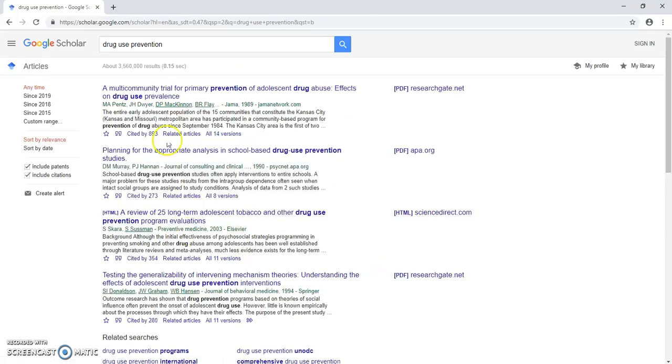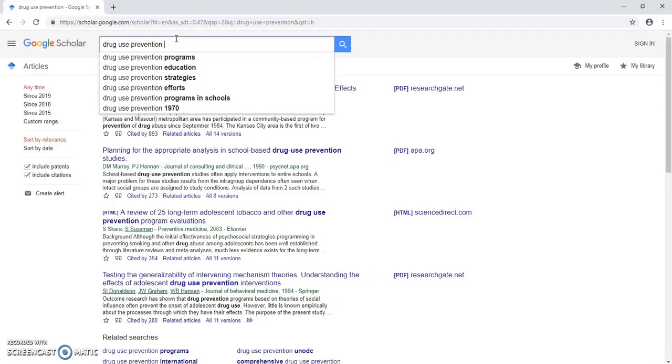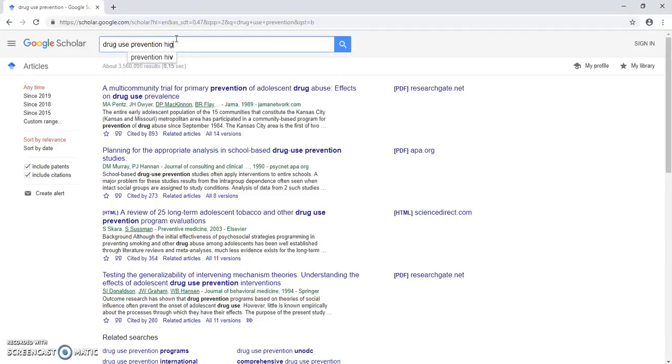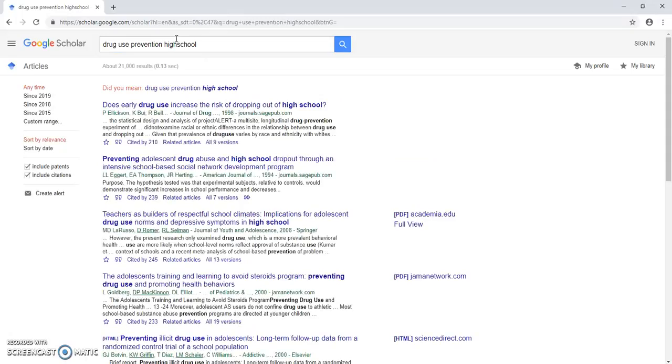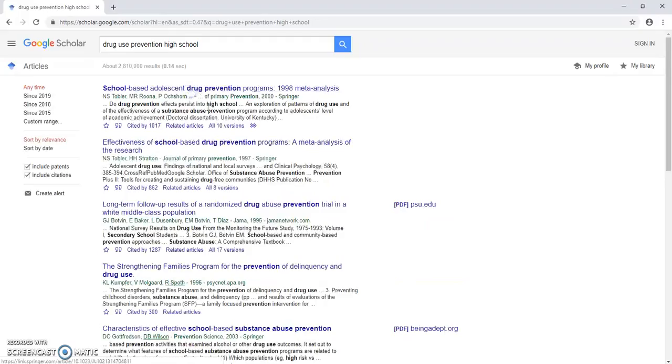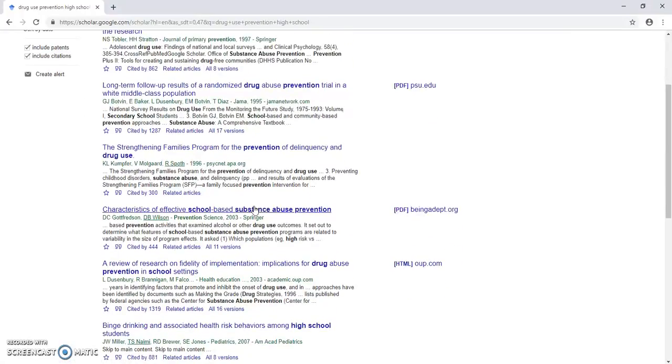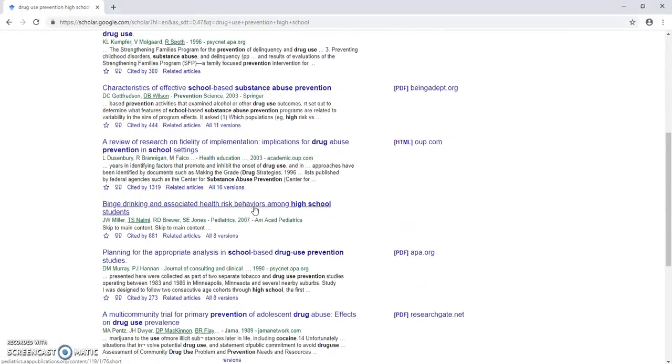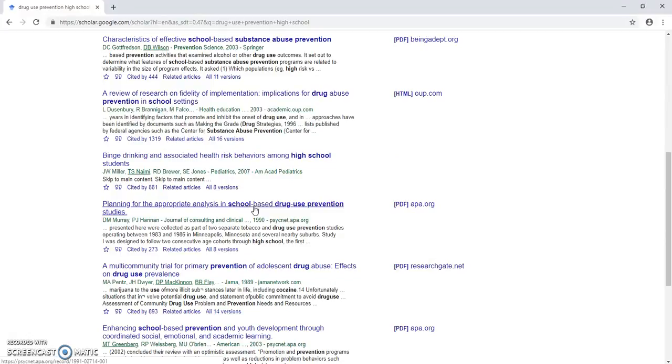We'll try this drug use prevention, and we'll say high school. Alright, school-based adolescent drug prevention programs, 1998. So that's very old. That's 20 years old. 21 years old almost. Let's see if we can find something more recent. 1997, 1995, 1996, 2003. We're getting closer. 2007. That's binge drinking though.